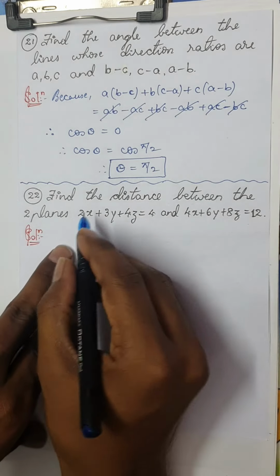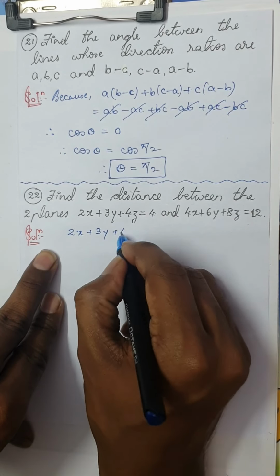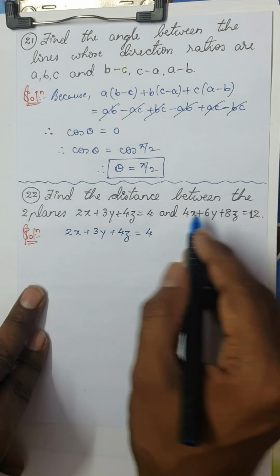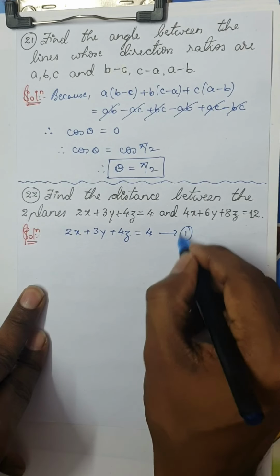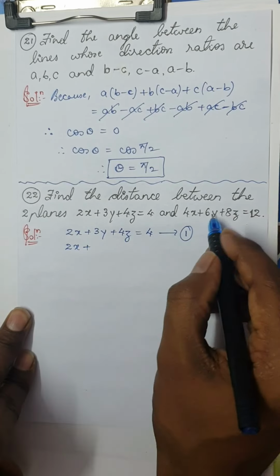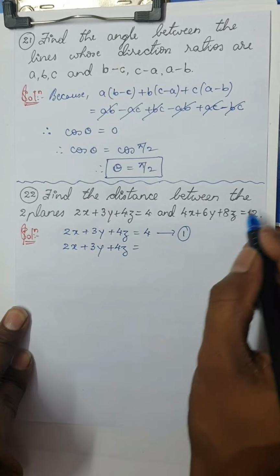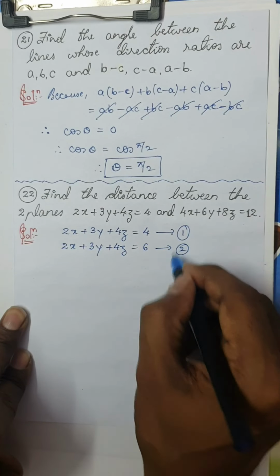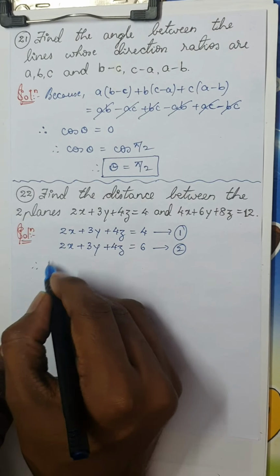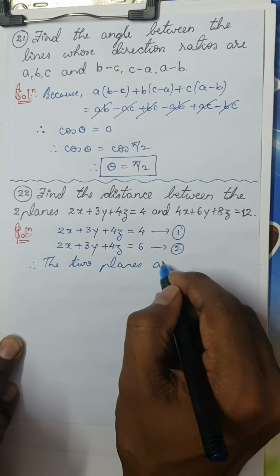Now you can note here, the first equation is 2x plus 3y plus 4z is equal to 4. Let me take this as the first equation. If you divide the second equation by 2, you will get 2x plus 3y plus 4z is nothing but 6. This is equation 2. Therefore, the two planes are parallel.